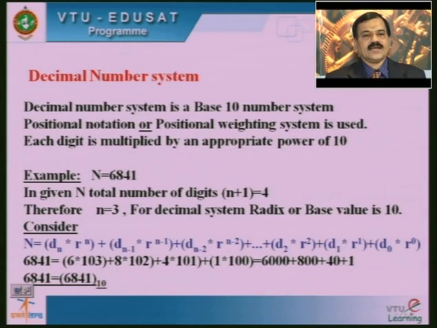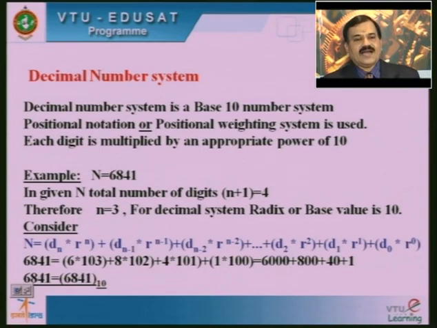Consider N equal to dn into r to the power n, plus dn minus 1 into r to the power n minus 1, plus dn minus 2 into r to the power n minus 2, and so on, plus d2 into r squared, plus d1 into r to the power 1, plus d0 into r to the power 0.